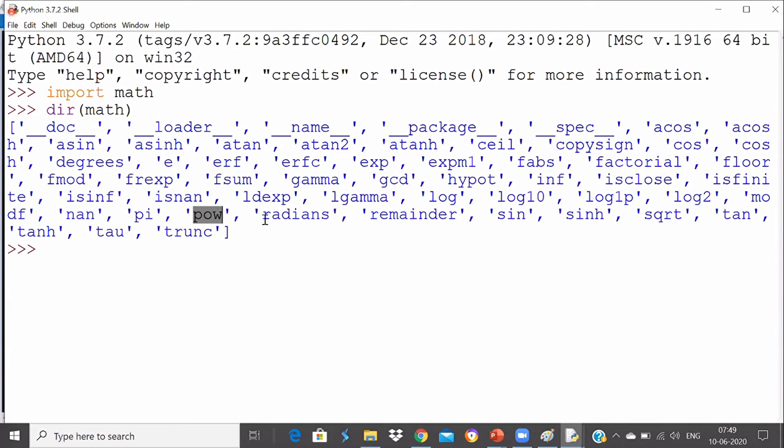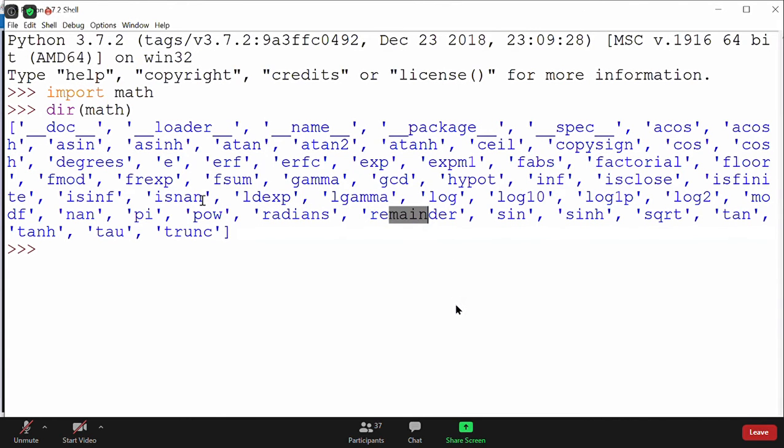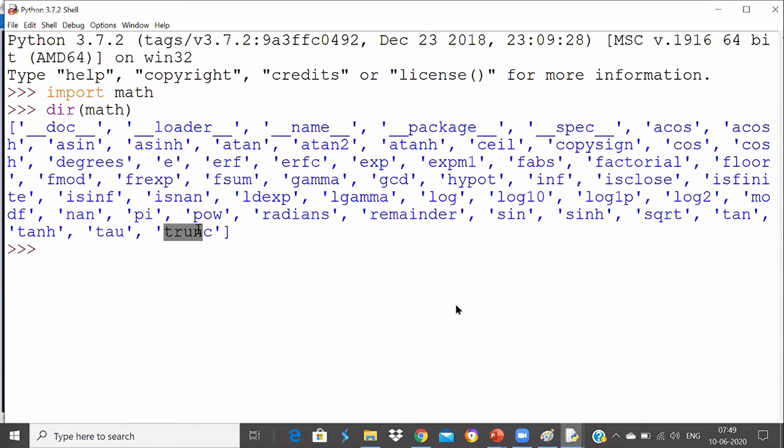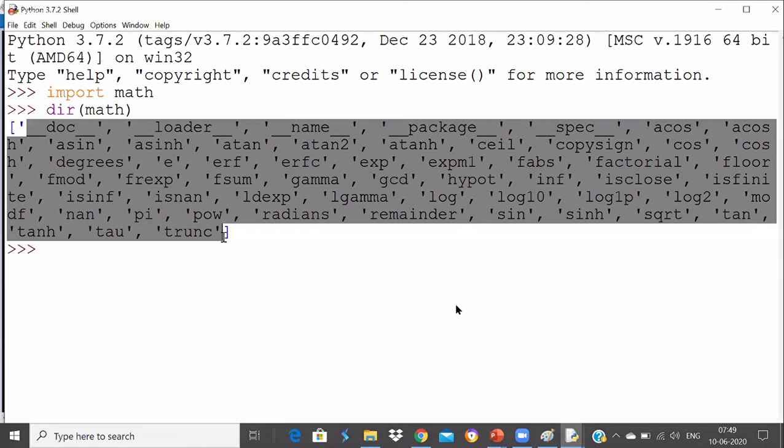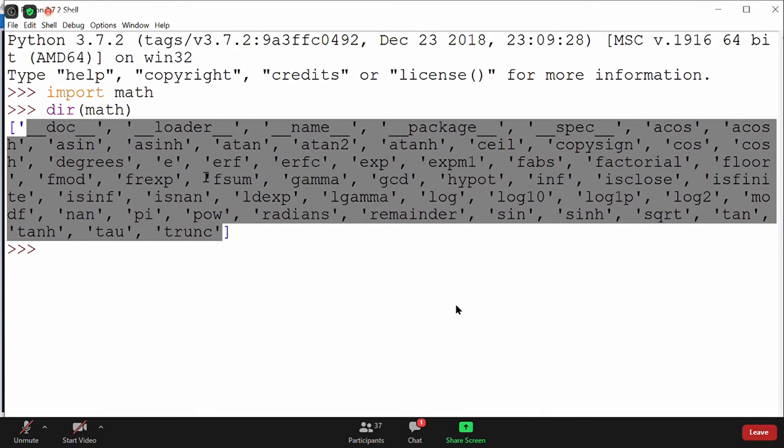Radians are available, remainder you can find, you can find the factorial, you can truncate the value. So a lot of functions are available. That's why I told you I'm going to discuss all these functions in a later session. It's not the correct time to discuss the module. We will discuss this math module in detail later on.